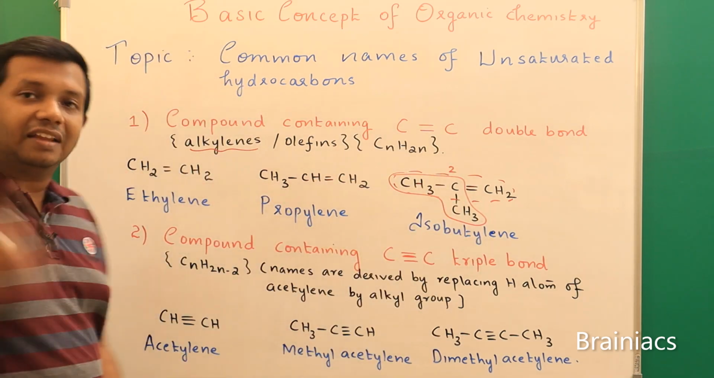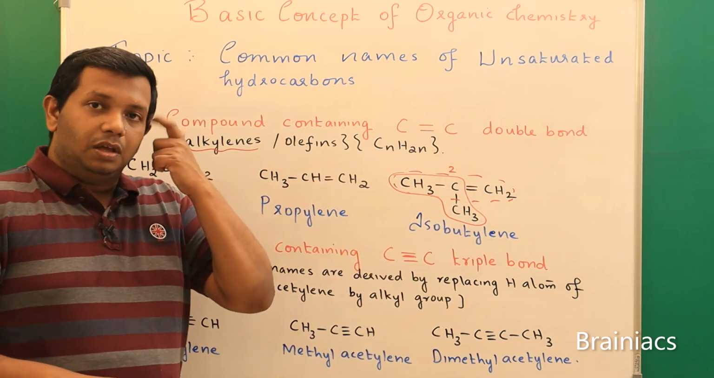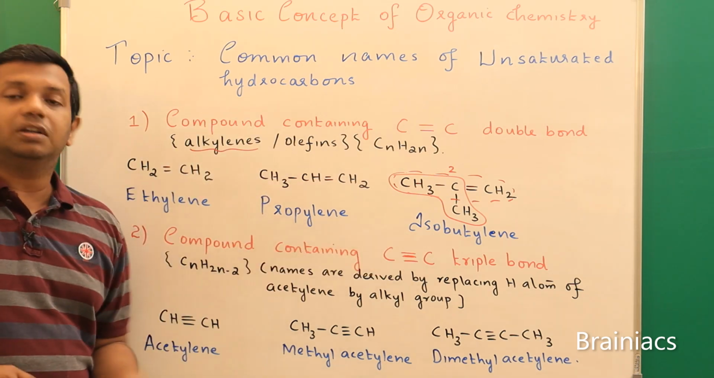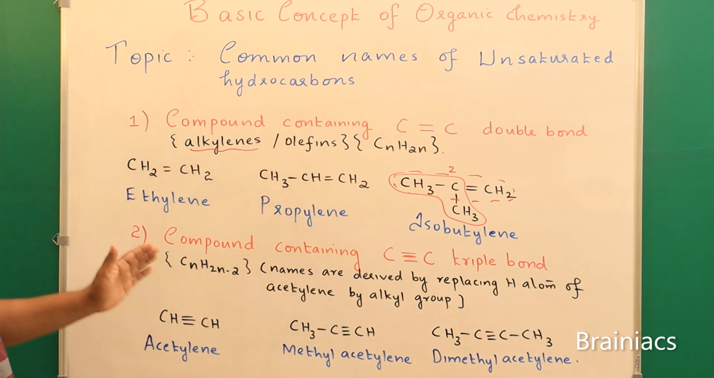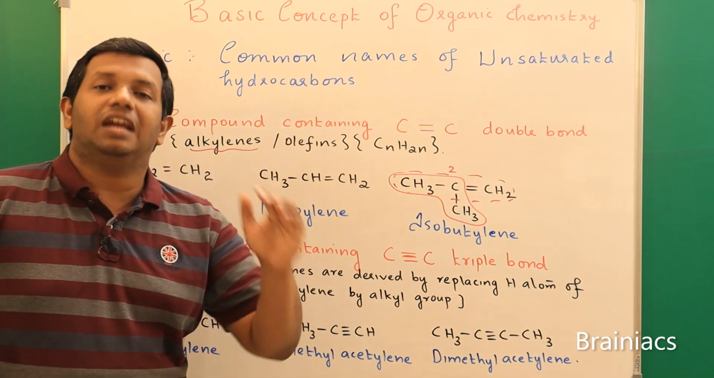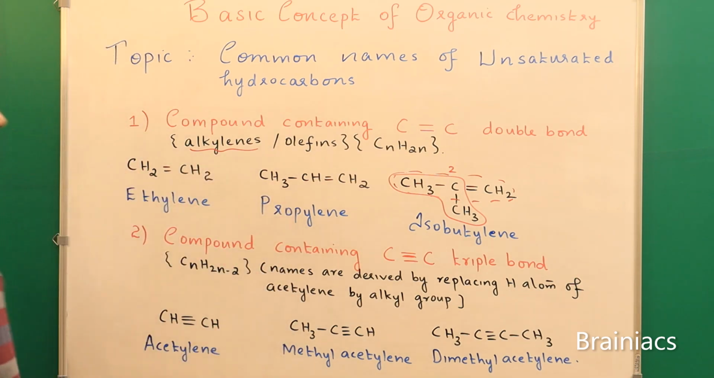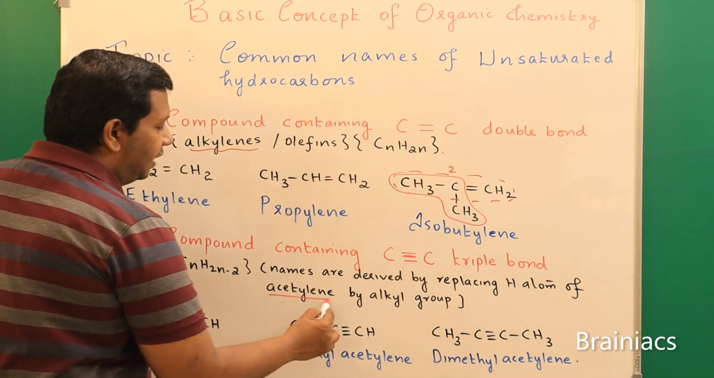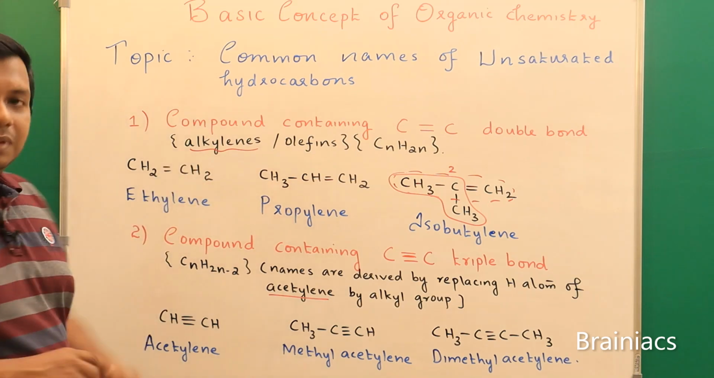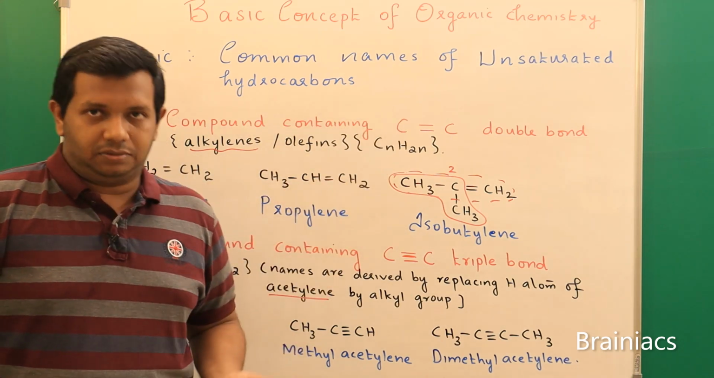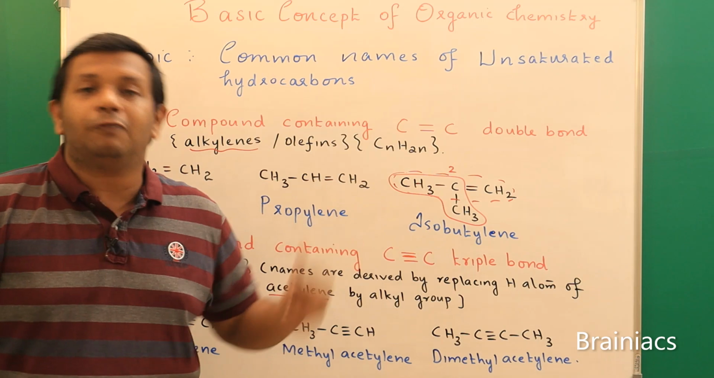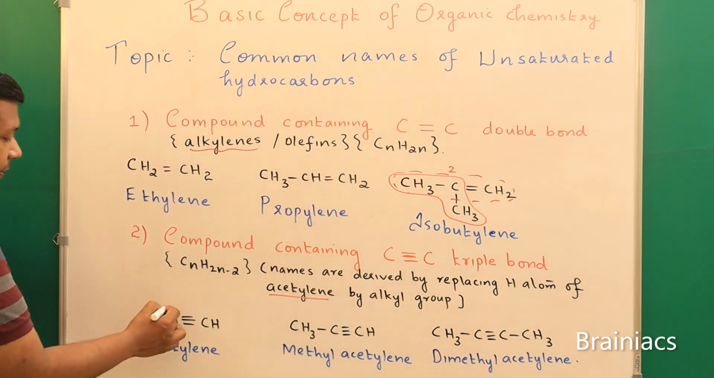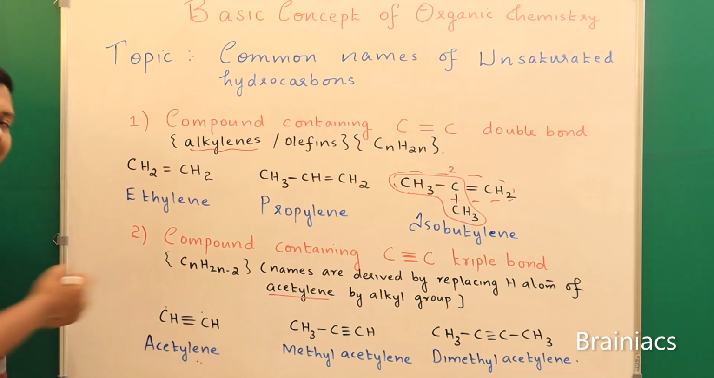That is another way to remember it. So I hope you understood. Next one, coming to compounds containing carbon-carbon triple bond. So here the general formula is CnH2n-2. So here the names are derived by replacing the hydrogen atom of acetylene by alkyl group. That means that all alkynes we are saying as a derivative of which one? Acetylene. Now if you have 2 carbon atoms minimum, then we use the term acetylene.